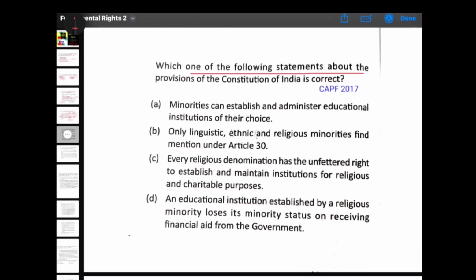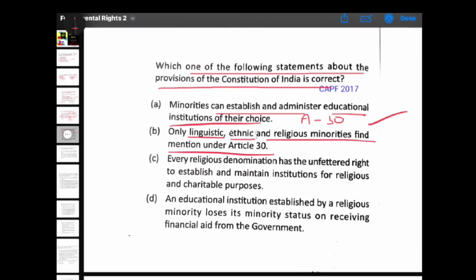Next, which of one of the following statement about the provision of Constitution of India is correct? Minorities can establish and administer educational institutes of their choice. Yes. Article 30 provides that all minorities, religious or linguistic, have the right to establish and administer educational institutes of their choice. This is correct. Only linguistic and religious minorities come under Article 30.